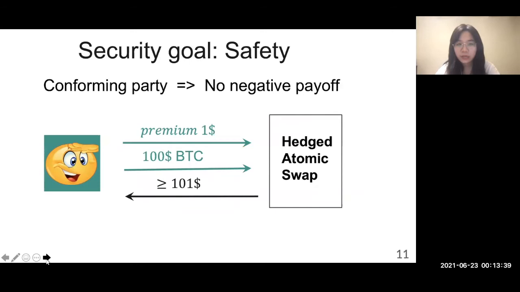The second security goal is safety, which means for a conforming party, it will never get a negative payoff. For example, if a conforming party deposits $1 worth premium along with $100 worth Bitcoins to swap. Then at the end, this party will get no less than $101 worth assets, no matter the other party is compliant or not.